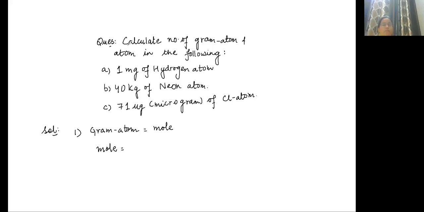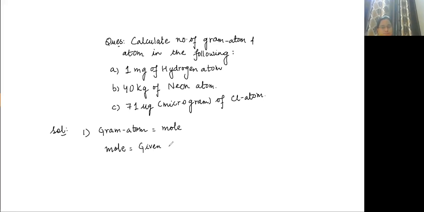What will be the mole formula? Mole formula is given weight divided by atomic weight. All three are atoms only, so we'll put gram atomic weight. Given weight in gram divided by gram atomic mass.